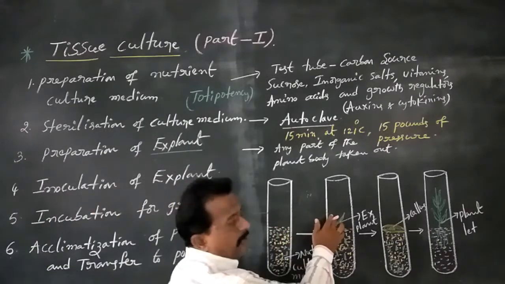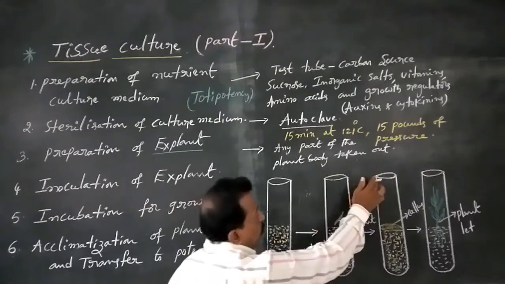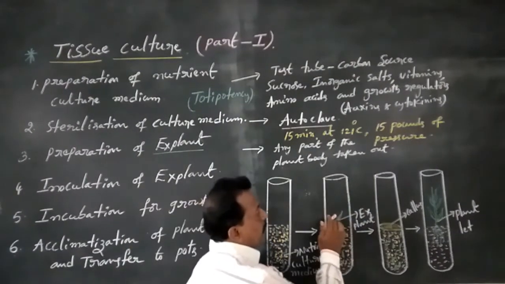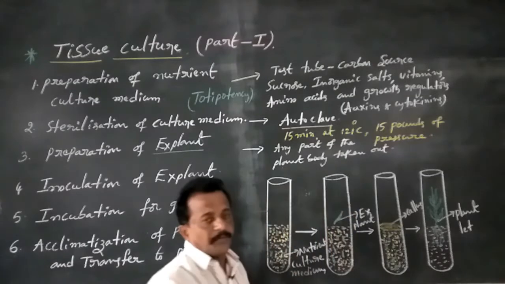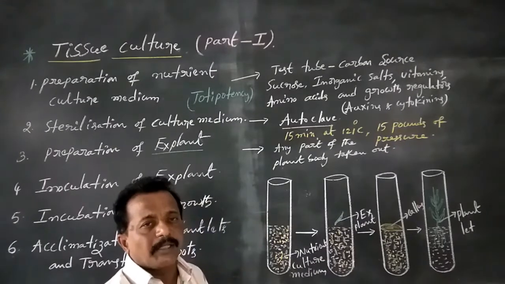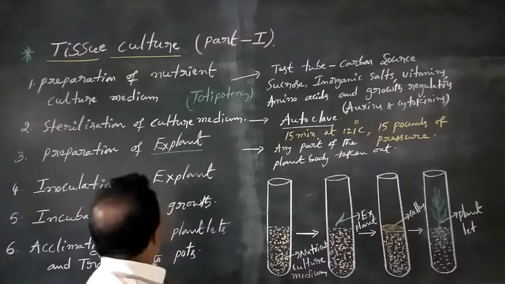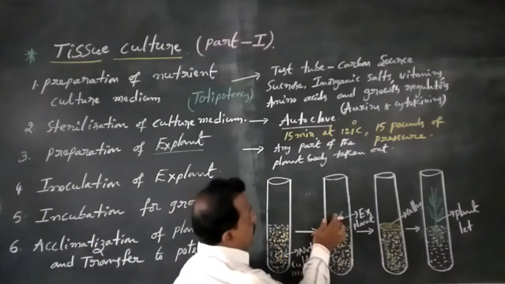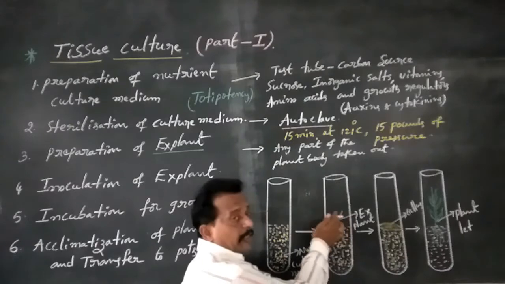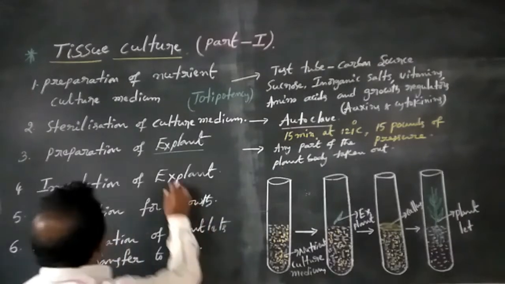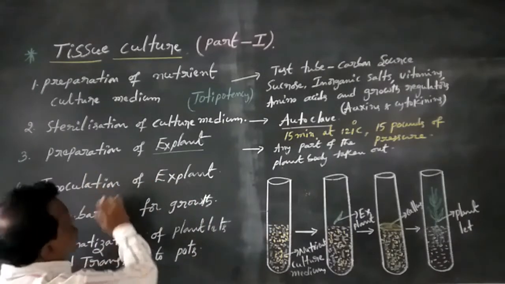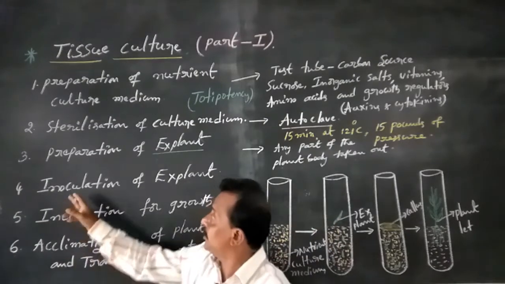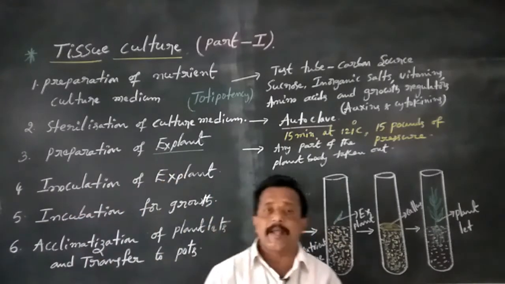This explant is transferred into the test tube. That is called inoculation. An aseptic environment must be provided. That is called inoculation of explant.